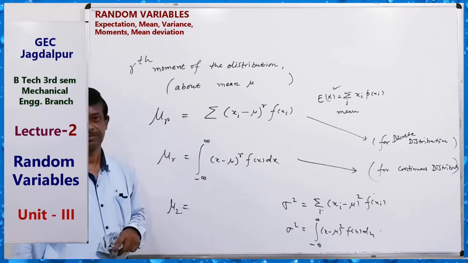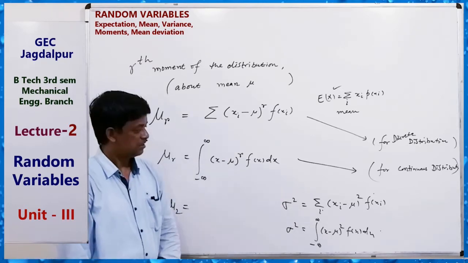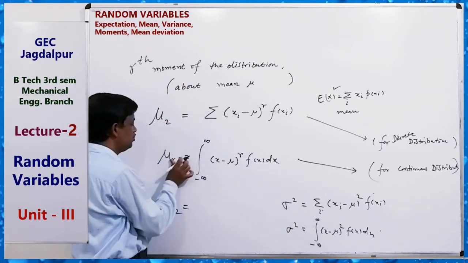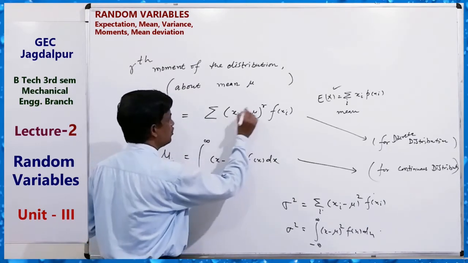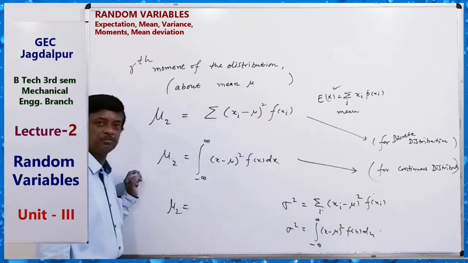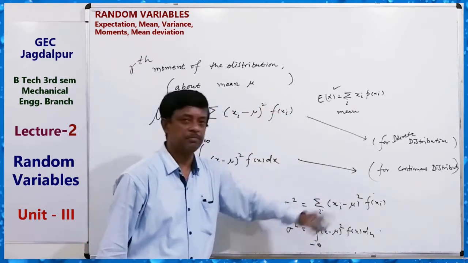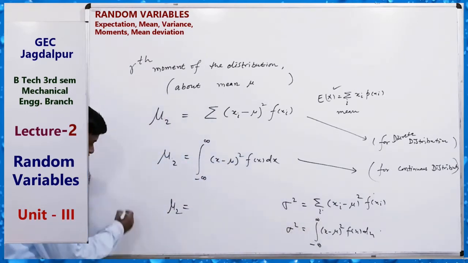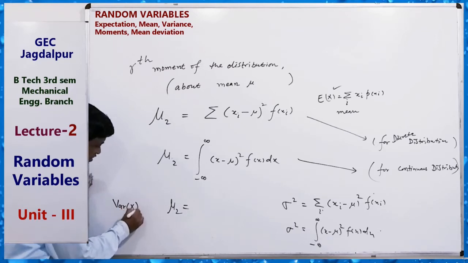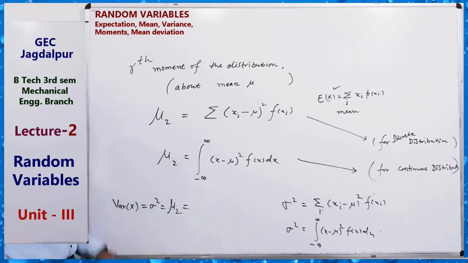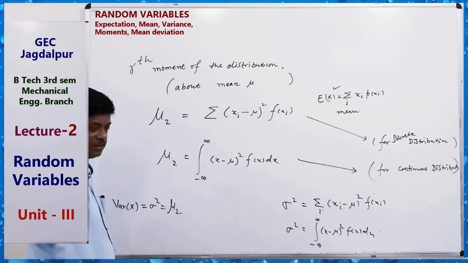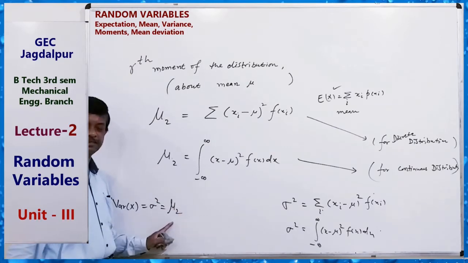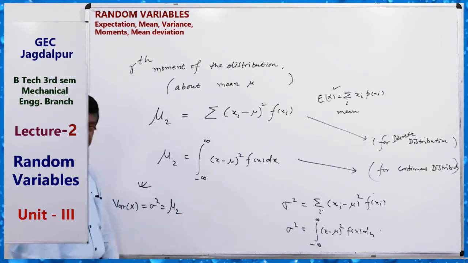Mu 2 means this: (xi minus mu) square. Here 2, and here 2, this is the same. So mu 2 means variance, sigma square. Clear? Finding mu 2, the second moment about mean, is the variance, the square of the standard deviation. So this is also a formula.